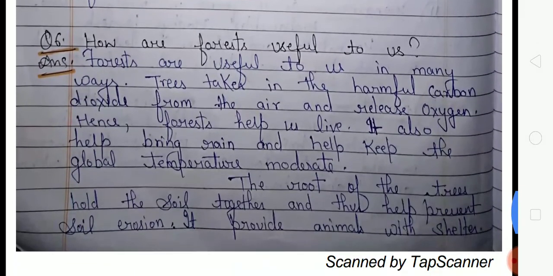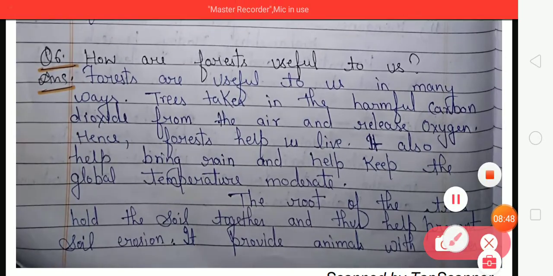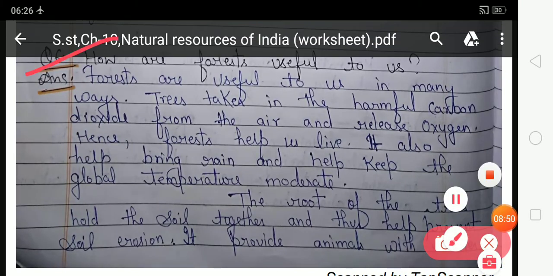Now look at the next, that is sixth number. How are forests useful to us? Student, in this question you have to write about the uses of forest. Look at the answer. Forests are useful to us in many ways. Trees take in the harmful carbon dioxide from the air and release oxygen. Hence, forests help keep us alive.